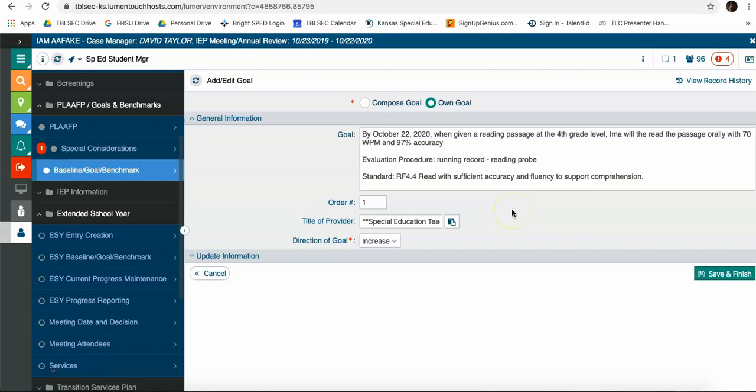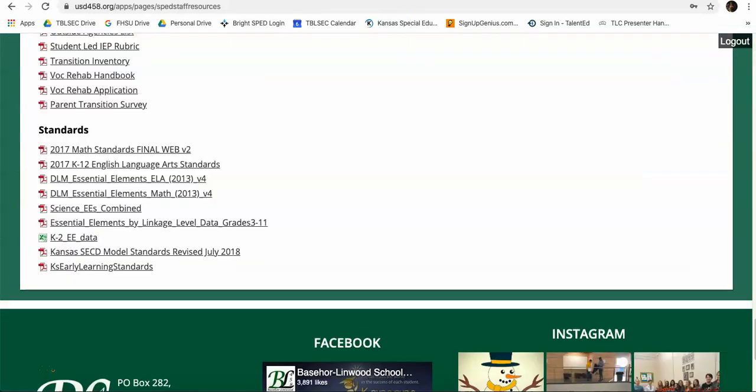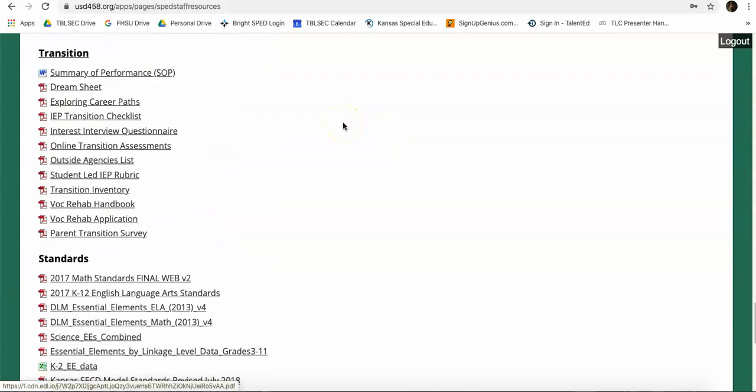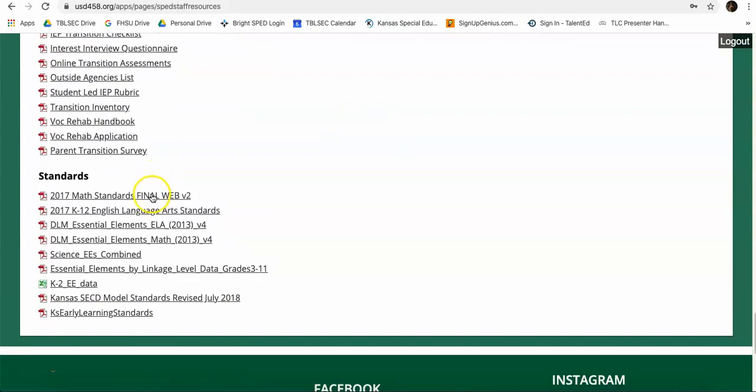The other thing that we have seen, many people are leaving off their evaluation procedure and the standard. To find your standards, you can go to the staff resource page, which is your login. At the bottom, there are links to all of the Kansas standards.